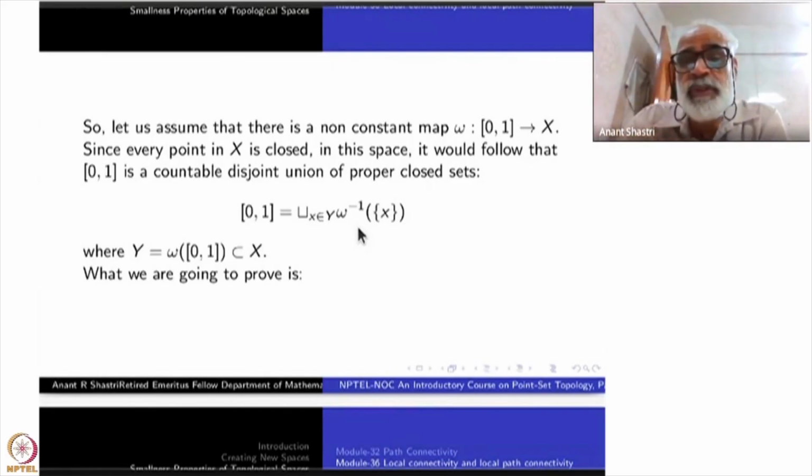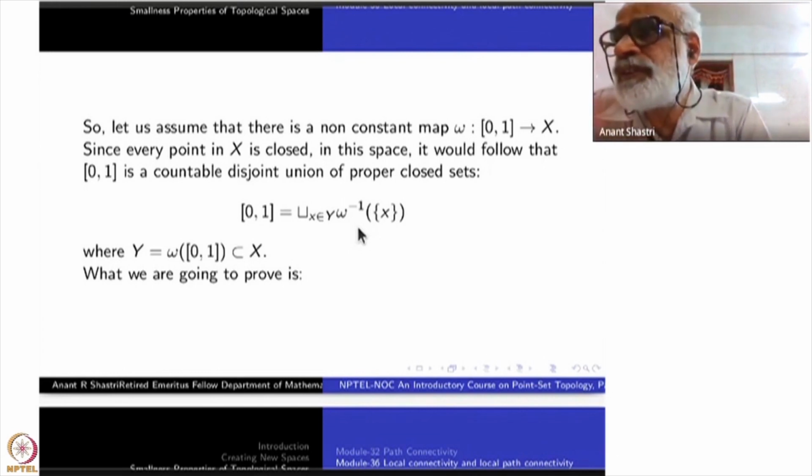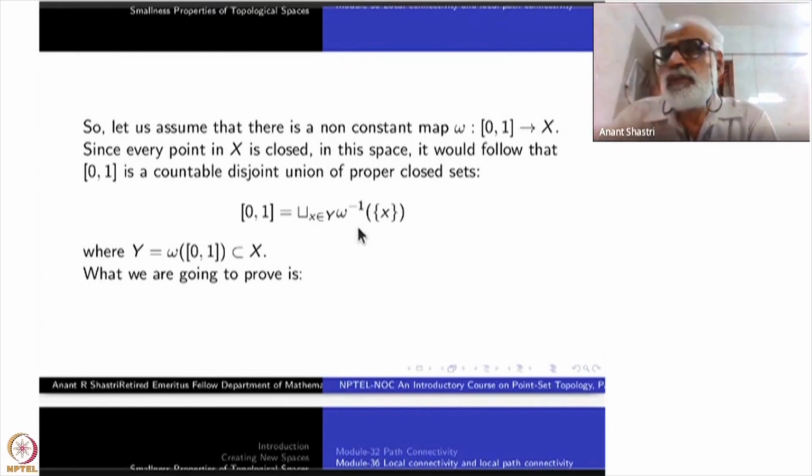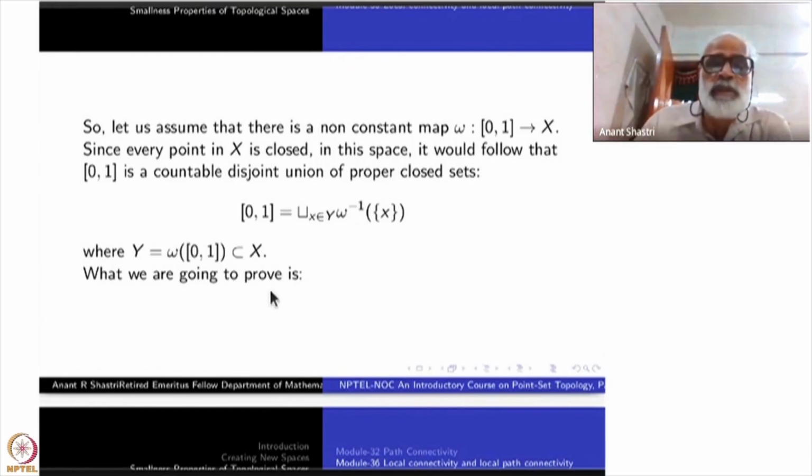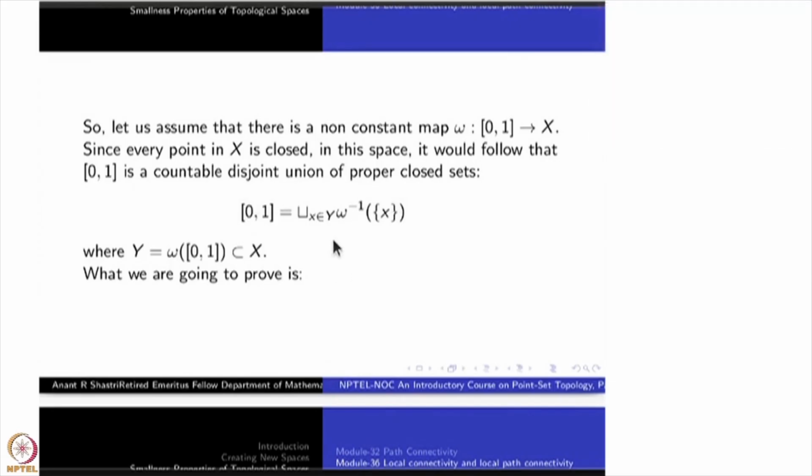But if it is infinite, then there is no contradiction. So [0, 1] may be connected, but you can always write it as a disjoint union of singleton sets, for example. Singleton sets are closed. So that is not a contradiction. So what we are going to prove is, somehow I want to get a contradiction to such a description. The first thing is I notice Y has to be infinite.